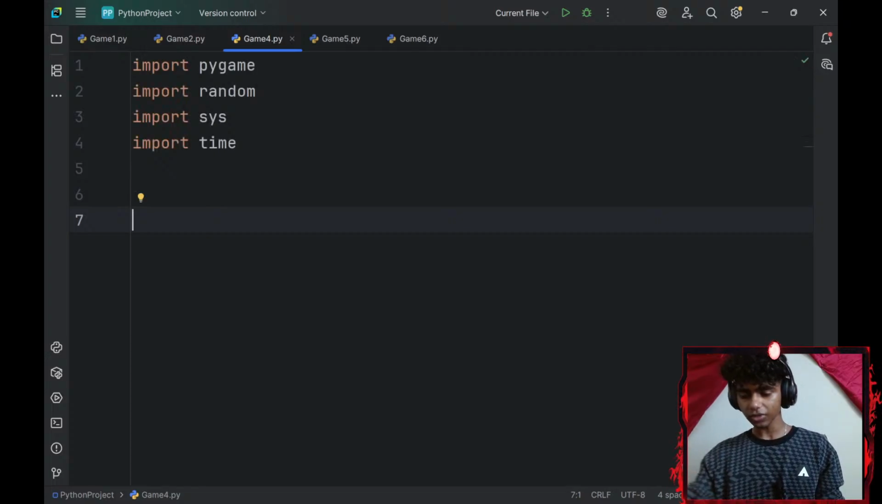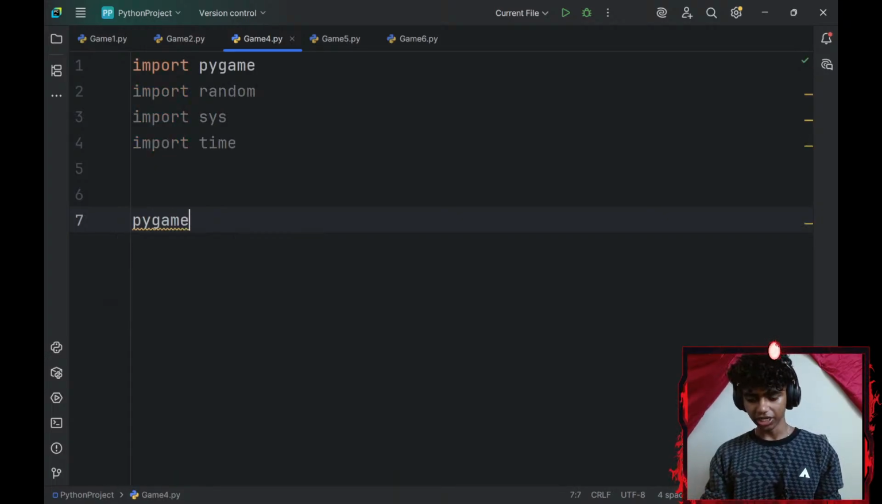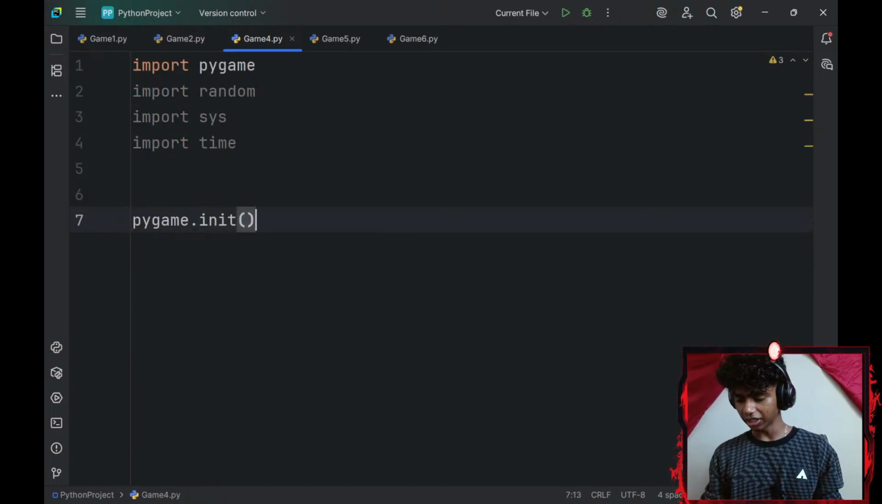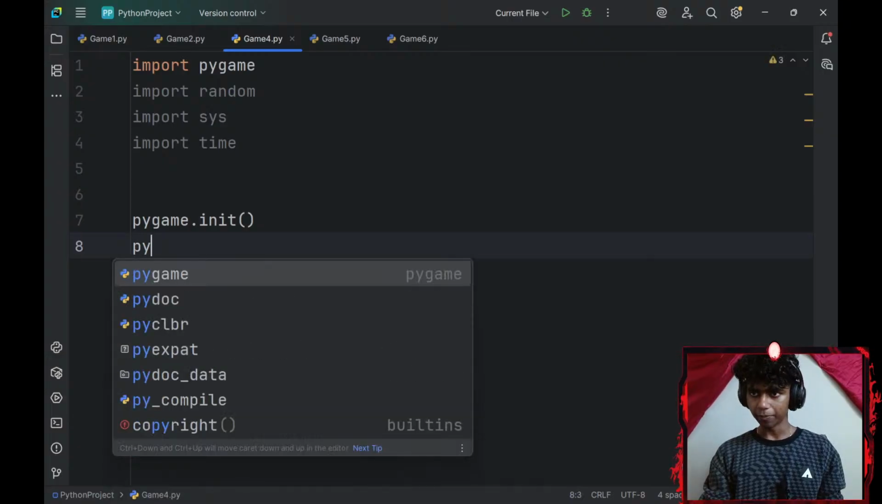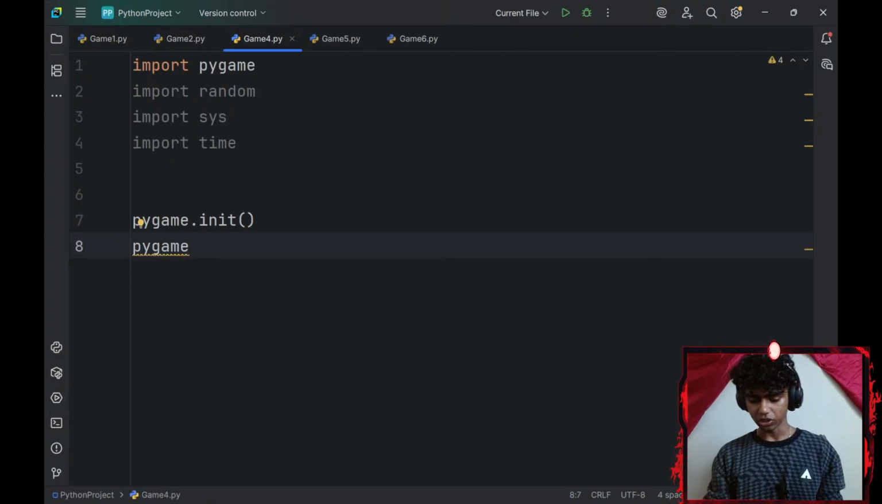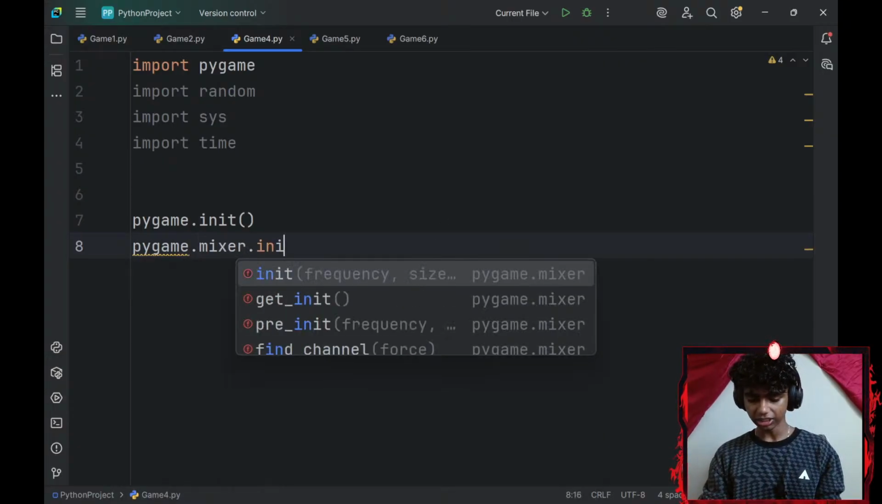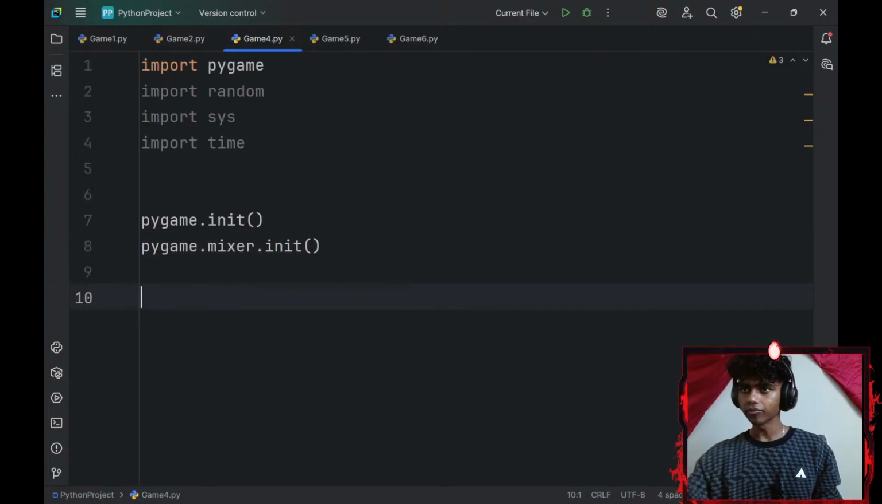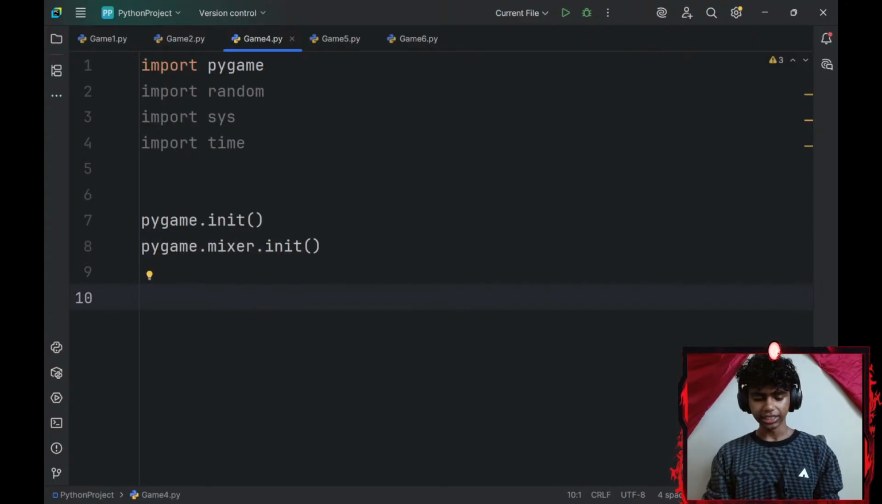Okay, then let me go ahead and initialize Pygame by typing pygame.init, and then I'll initialize Pygame's mixer as well. So pygame.mixer.init. Alright.